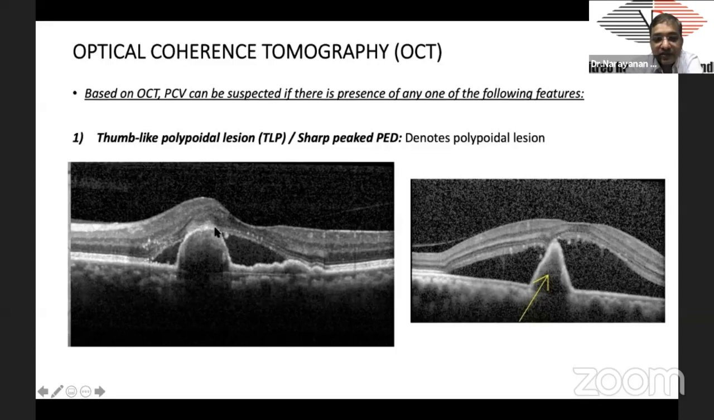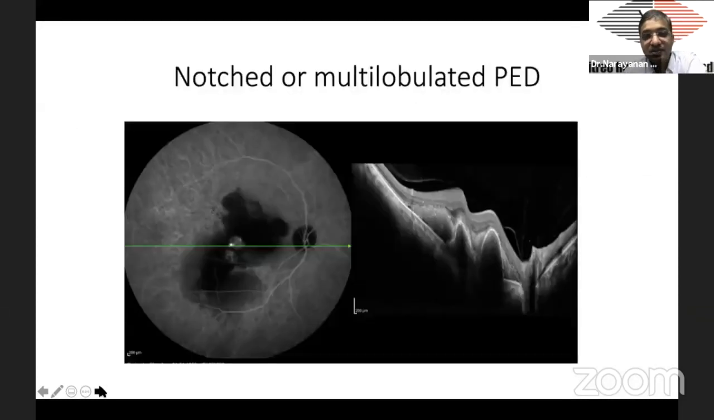As you can see here, you see a sharp elevated peak or a thumb-like peak. This is what should raise suspicion of PCV. In fact, among the OCT criteria for diagnosis of PCV, this is one of the criteria. And what is the sharpness? If the angle of elevation is more than 70 degrees, they have given a cutoff of 70 degrees. If the angle of elevation is 70, 80 or 90 degrees, like here it's almost perpendicular from the RPE, that's when you call it a sharp peak PED, and you should consider PCV in such cases.